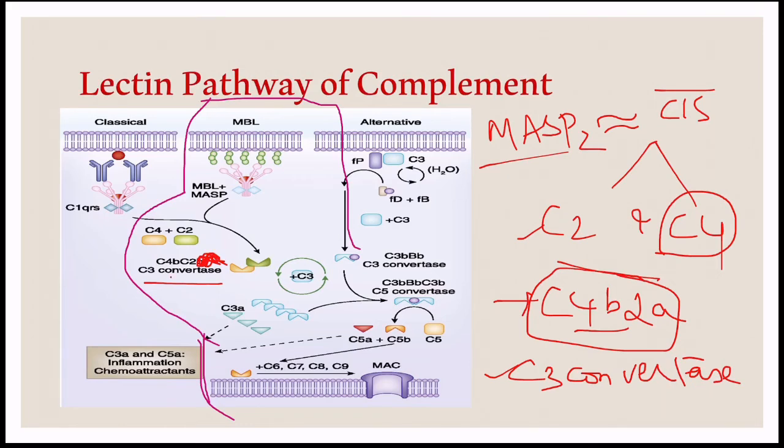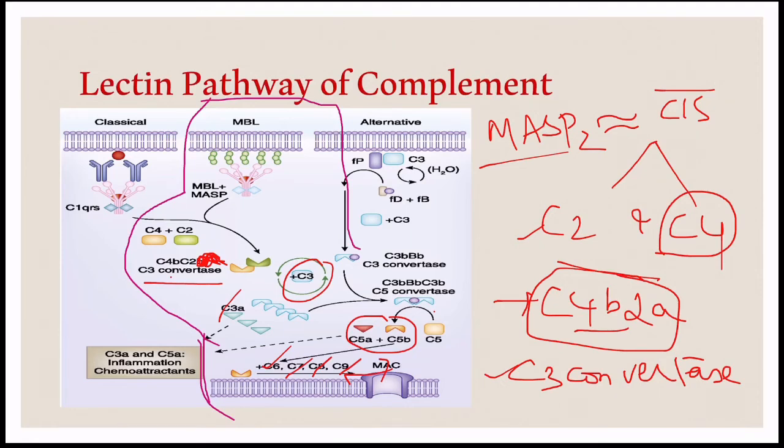C4b2a is called C3 convertase, which is similar to that of the classical pathway. C3 convertase follows the same steps as the classical pathway and cleaves the C3 into C3a and C3b. C3b joins the cascade and forms a C5 convertase. It cleaves the C5 into C5a and C5b, followed by the binding of C6, 7, 8 and 9, which leads to the formation of the membrane attack complex.